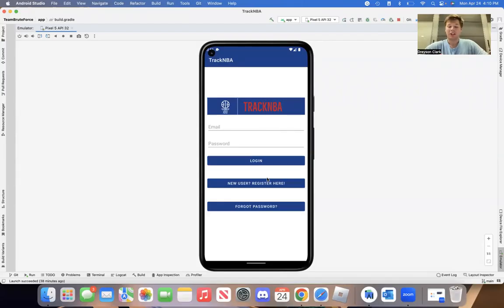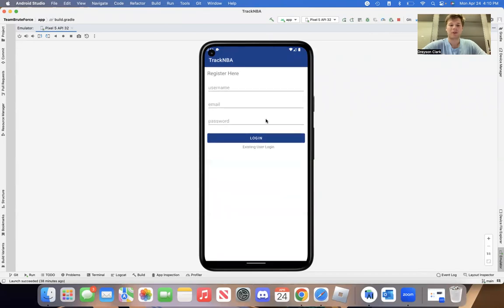Hey, my name is Jacob Krawczyk, and I'm going to show you guys the login process for our app. For this specific scenario, I'm going to act like a user who wants to use this app in order to track their favorite players. They have a couple favorite players that they like, and they want to be able to track them specifically. So I'm going to first start off by going to the new user register here page.